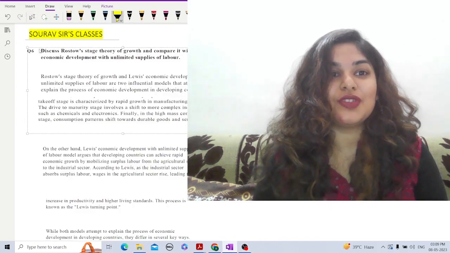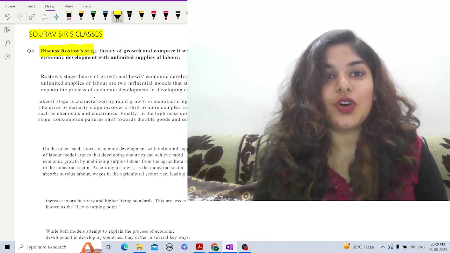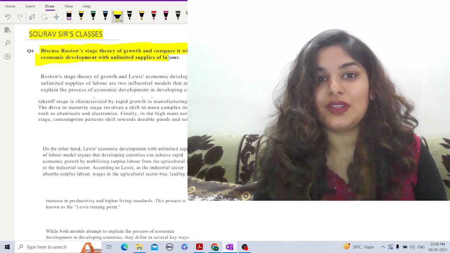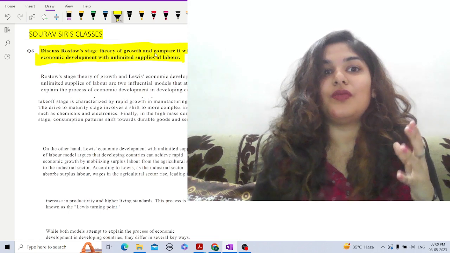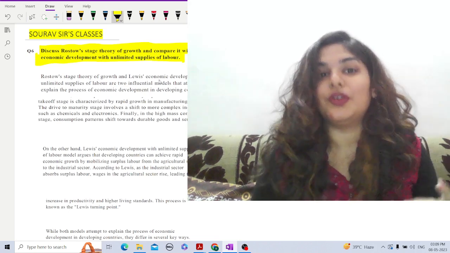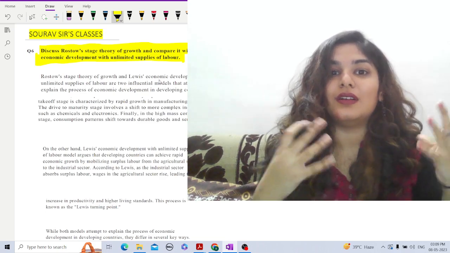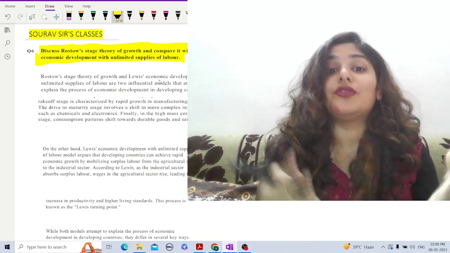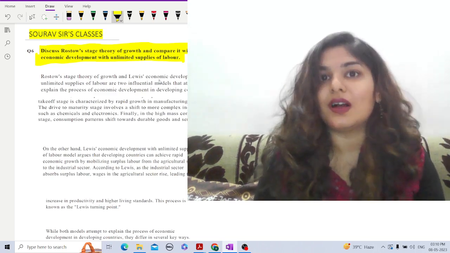The question in front of you is: discuss Rostow's stages of growth and compare it with Lewis' economic development with unlimited supplies of labor. So first of all, let us try to understand what these growth theories are about. Both Rostow's and Lewis' economic development growth theories are influential models that attempt to explain the process of economic development in developing countries.